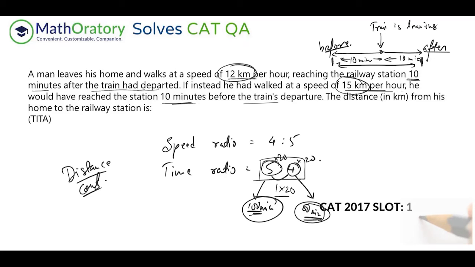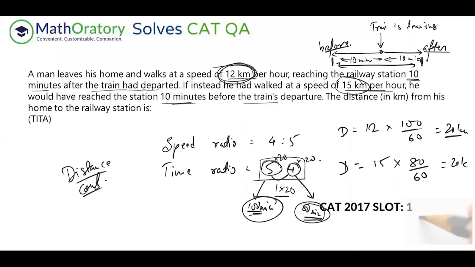If you choose the first time, then you have to choose the first speed. So the speed is 12 kilometers per hour. Just don't make a mistake here. This is 100 minutes, so convert this to hours and multiply to get the distance, speed into time. So you get 20 kilometers here. You can also choose the second one, whichever you prefer. So 15 into 80 by 60. That is 4/3 of 15. So 20 kilometers, same answer, right?